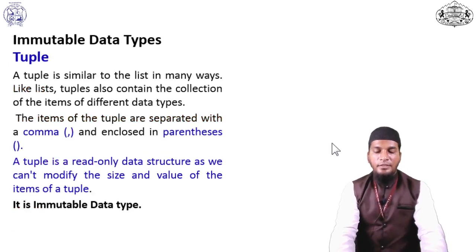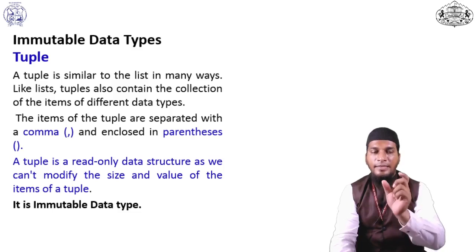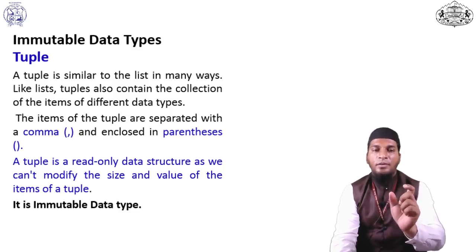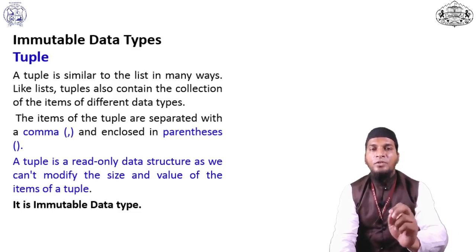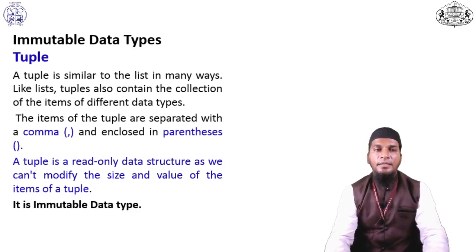Now we'll see the next immutable data type, the tuple. A tuple is similar to a list in many ways. To declare a tuple we use parentheses, and to separate the elements or items of the tuple we use commas. One more important thing: a tuple is an immutable data type, so we cannot change or modify it. A tuple is a read-only data structure, because it is an immutable data type.